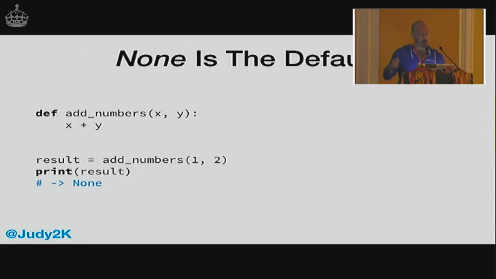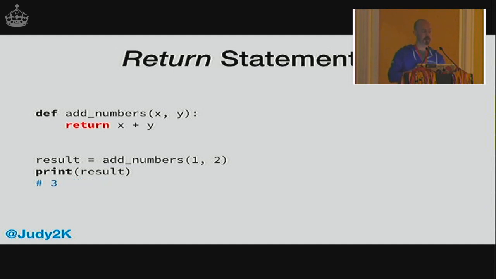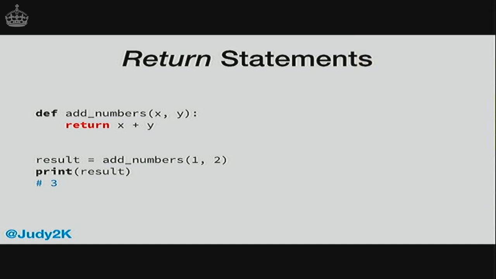Talking about return values briefly, by default, Python functions return None. So this doesn't work, this always returns None, because we're not using the return statement. So you need to use a return statement if you want to return a value. This is obvious to people who always work in Python, but it's not obvious to people like Ruby and perhaps Rust programmers.